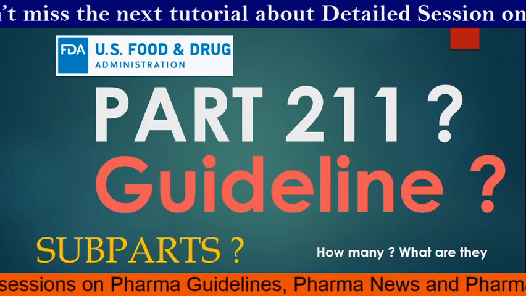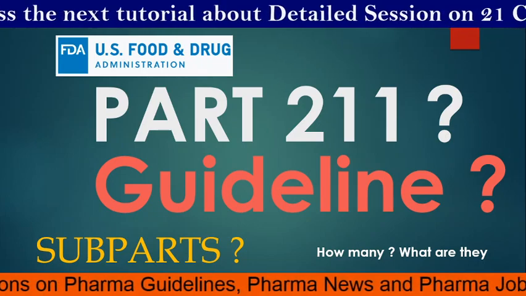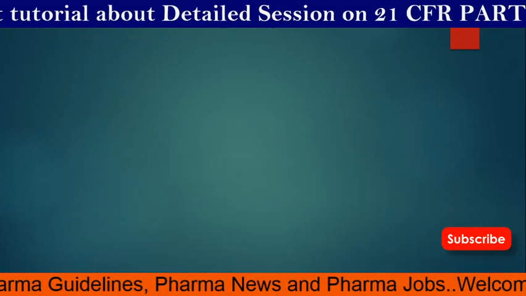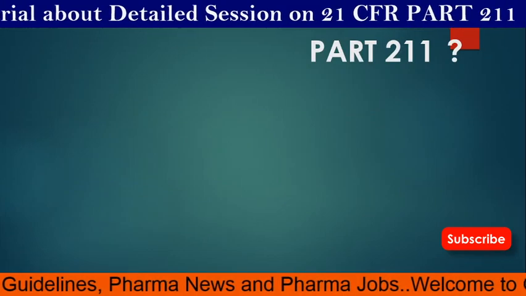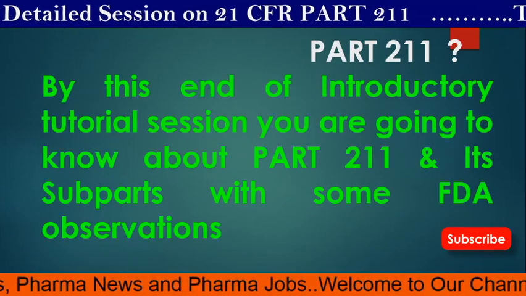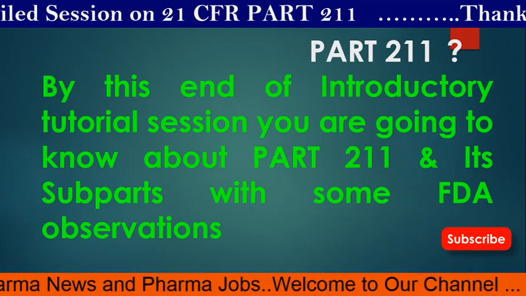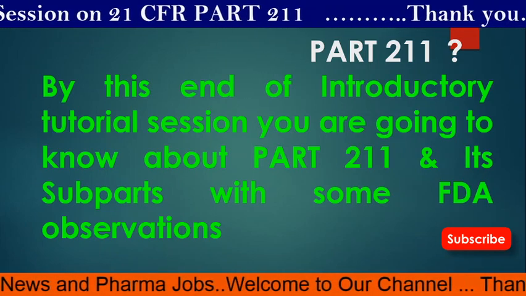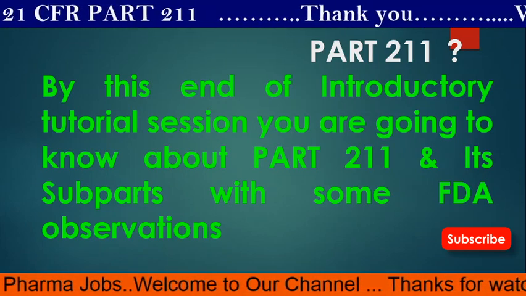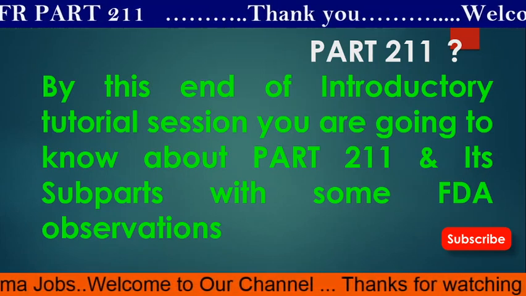How many subparts do we have under the Part 211 guideline, and what are they? By the end of this session, you are going to know about Part 211 and its subparts with some FDA observations.